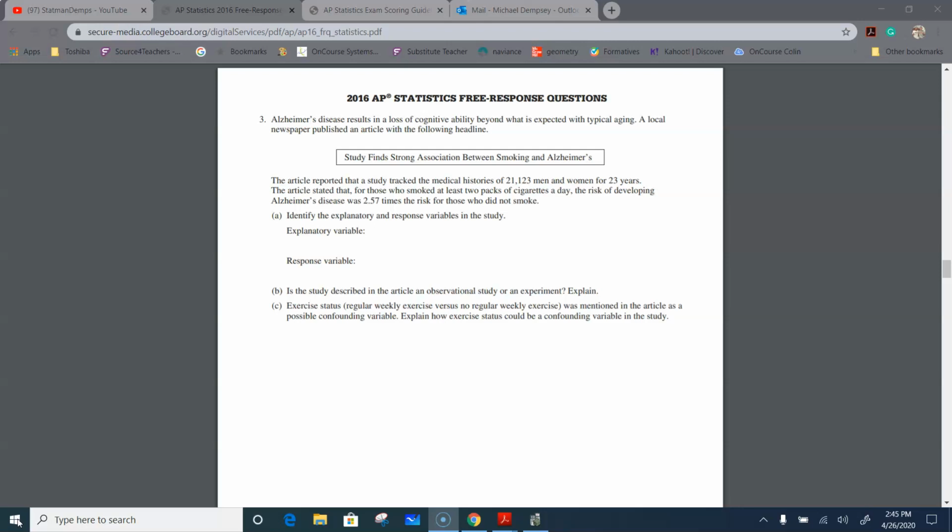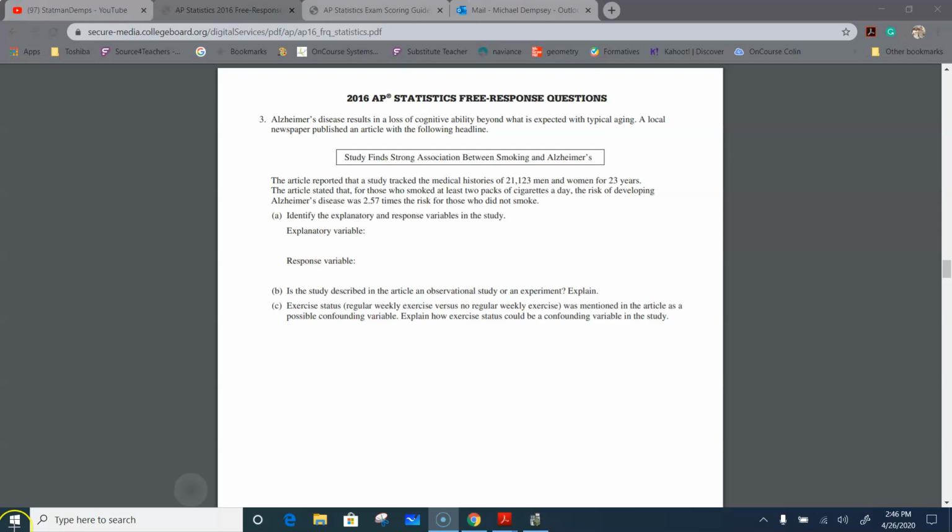Okay? So that bleeds into part C. What's happening in part C? Exercise status. They're actually making life easy for us. They're not even asking us to identify a lurking variable or confounding variable. So this word confounding, it means confusing. It doesn't mean that as researchers we are confused. It just means the result of another variable, in this case exercise, is confounded with the effects of the explanatory variable, which in this case is smoking.